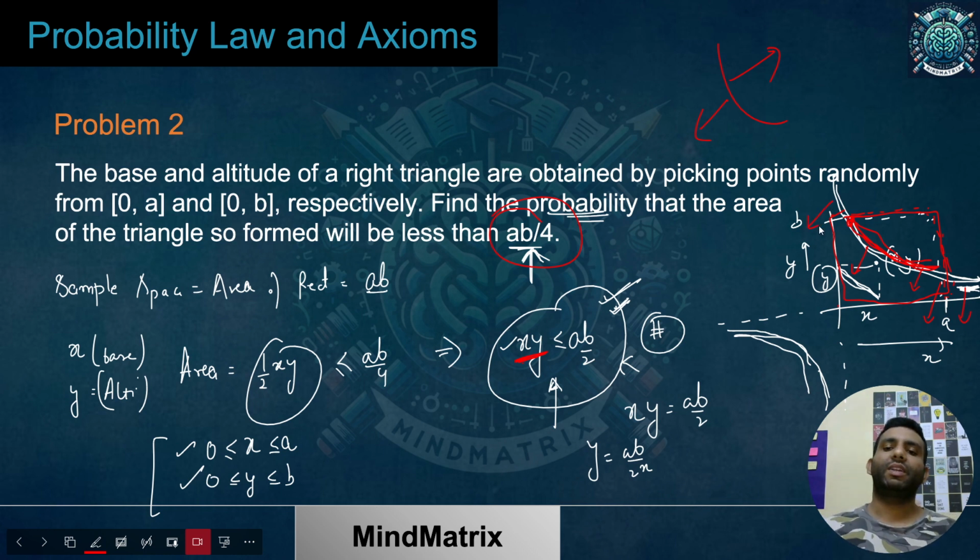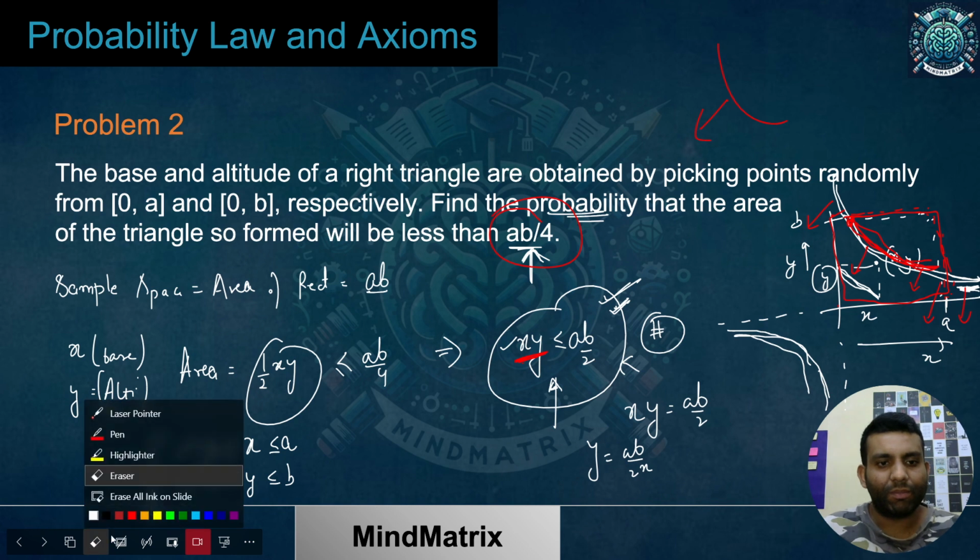I hope this idea is clear. If it had been negative, that would mean 0, 0 lies on the other side. If this is getting satisfied, then whichever area 0, 0 lies in, that is the condition which is present over here. That is the area we are talking about. So I would be talking about only this part, and I'll just erase this. That means if this is my hyperbola, I'm talking about the area below that only. So if I just clean this up, what will I be getting?